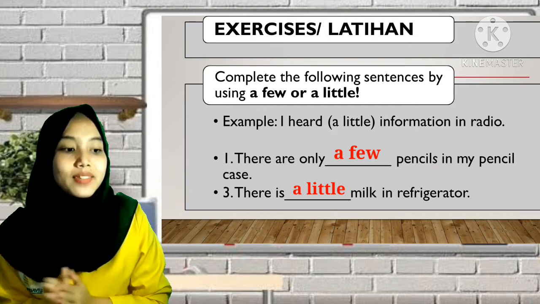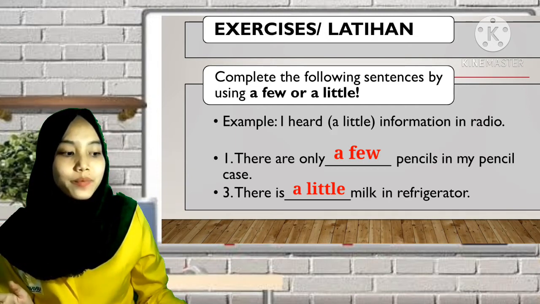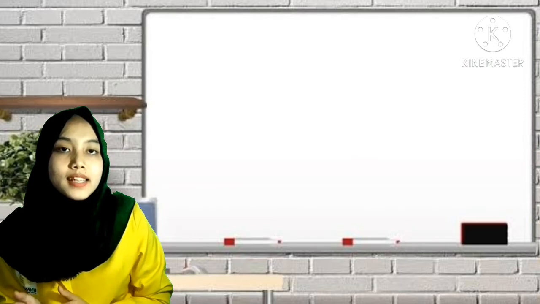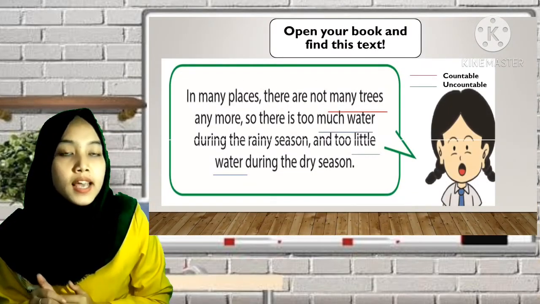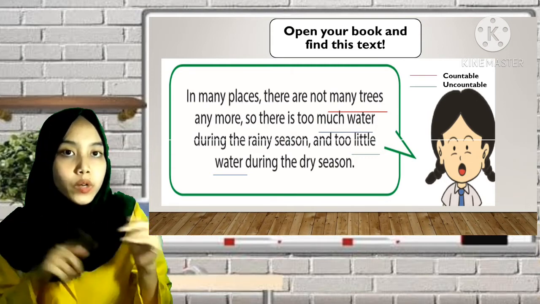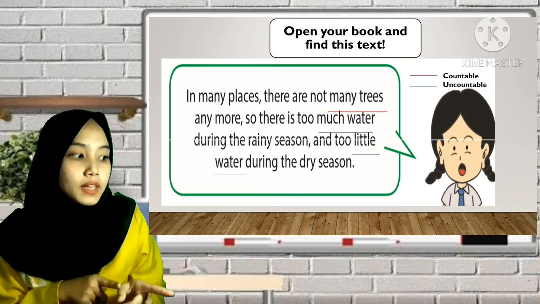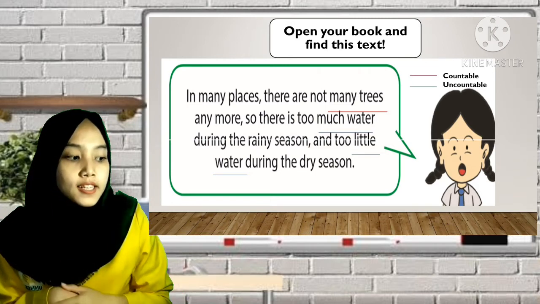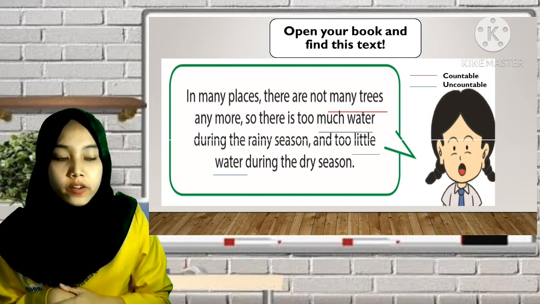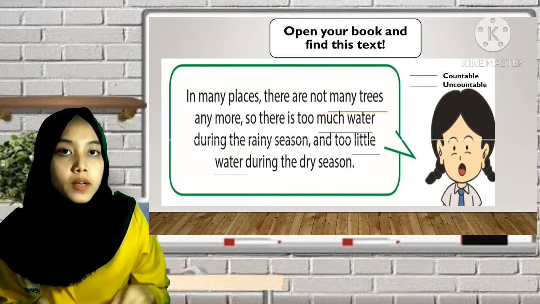Okay, great. Please open your book and find this text. In many places, there are not many trees anymore. Many trees. Is it countable or uncountable? Great, it is countable. There is too much water during the rainy season. Too much water.